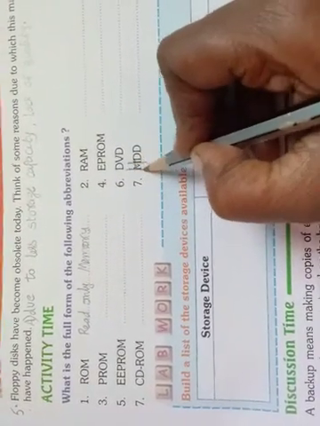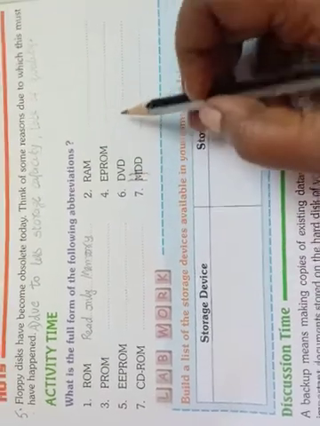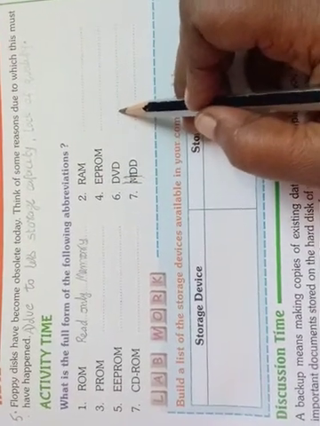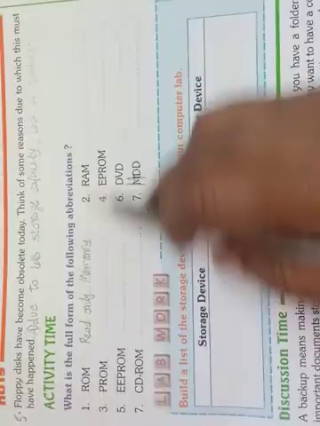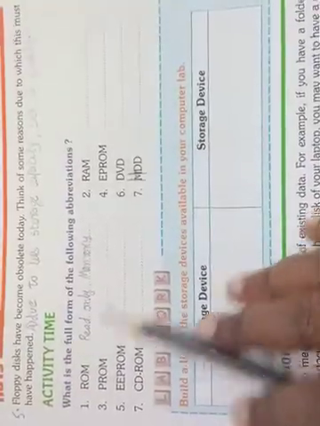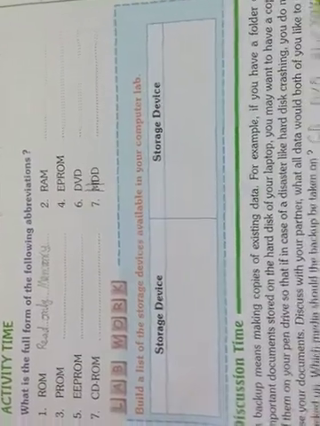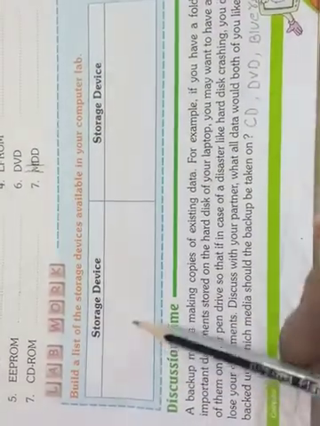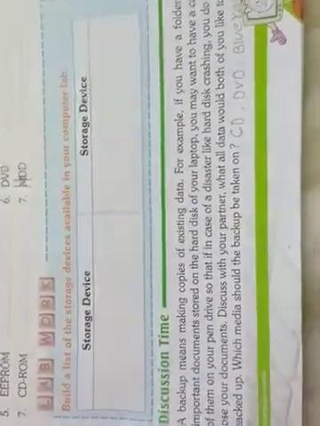This is HDD, hard disk drive. DVD means digital video disc. You know, no? You search all these full forms from the textbook and write here, and write this same topic in notes also. Okay, and these storage devices we will see later.